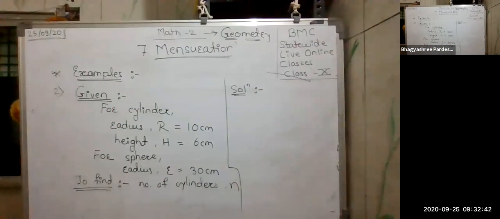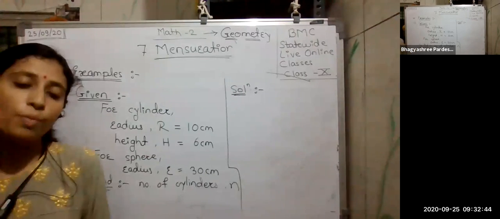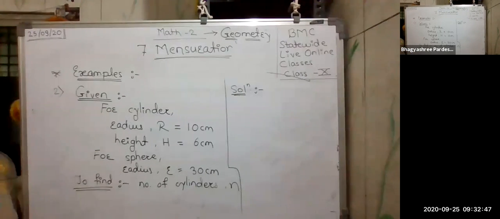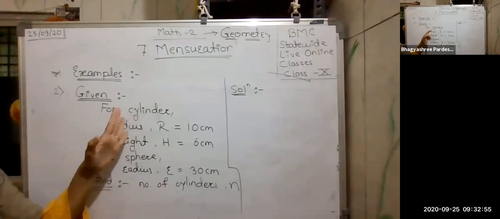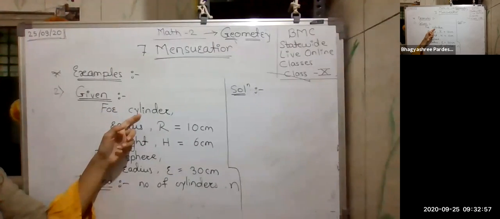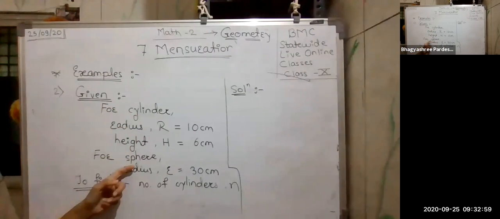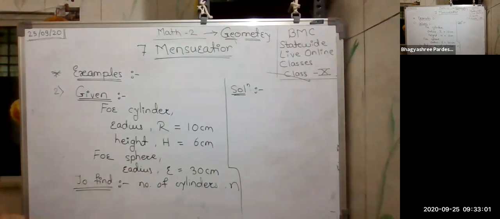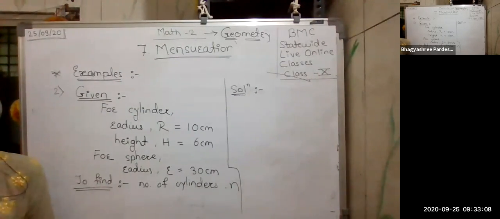So this is the question. You must know, students, which formula I will require here. Obviously, we will require the formulas for the cylinder and for the sphere. But whether I will require surface area or volume, this you must know very well.